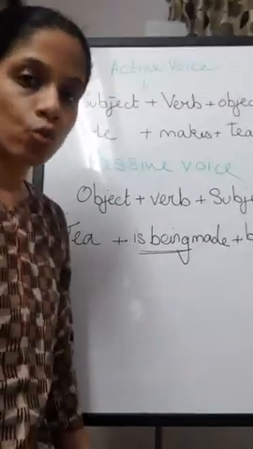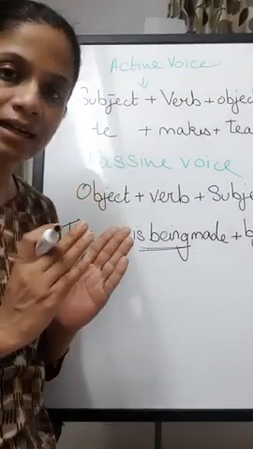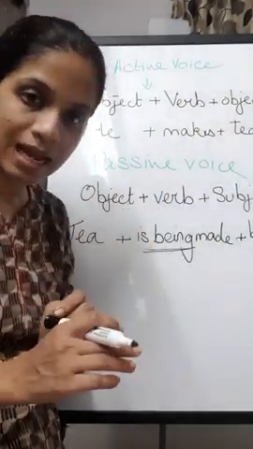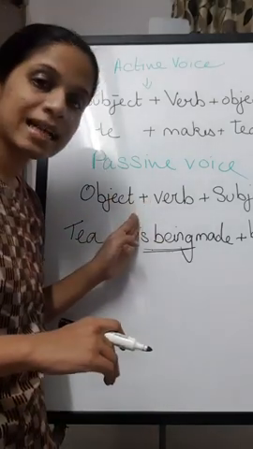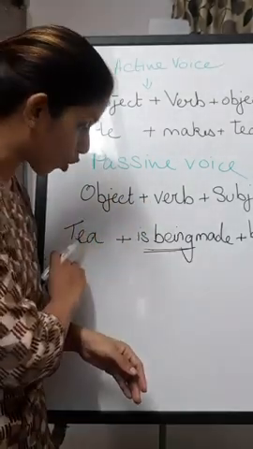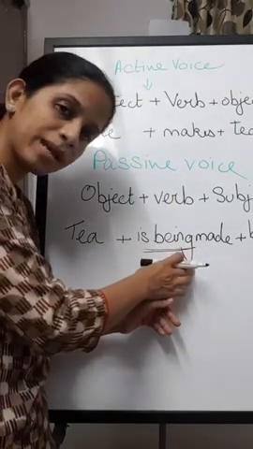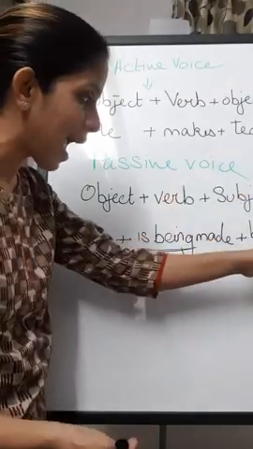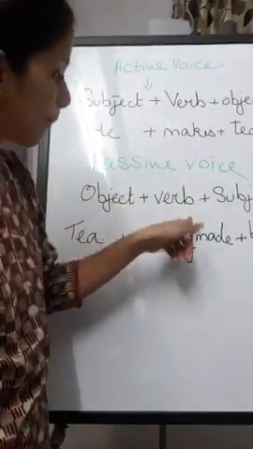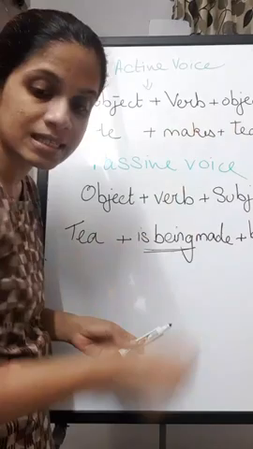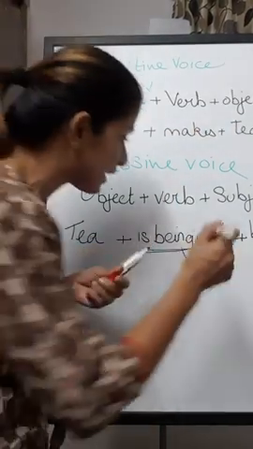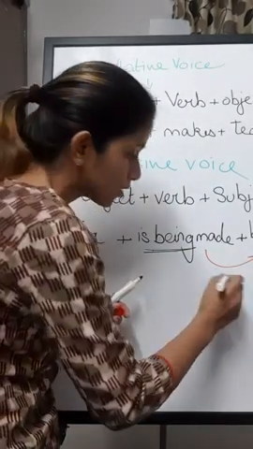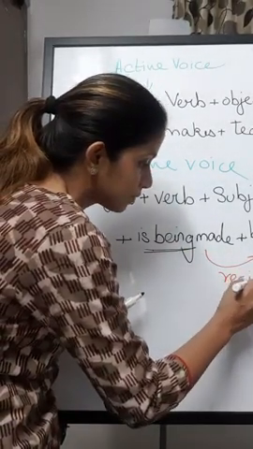Okay, clear? So whenever a sentence is in active voice, the subject is first, the verb is in the center and the object is last. Whenever the sentence is in passive voice, the object is first, verb remains in the center, but there's a helping verb which is added to the main verb, and the subject is the last. In passive voice, the subject is the receiver. The subject receives the action. See, this action is going from here to here. So the subject is receiving.